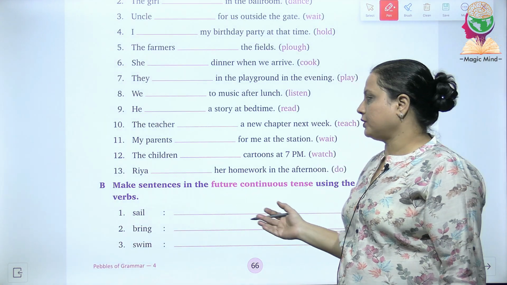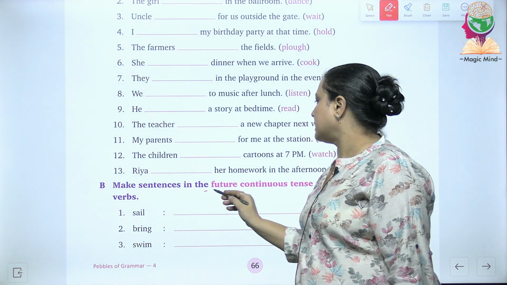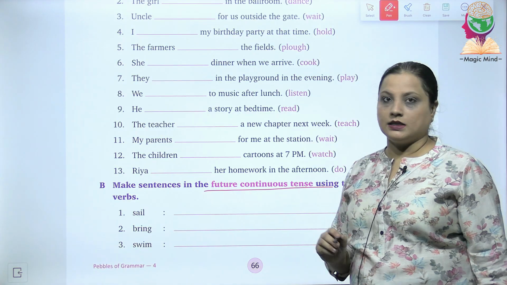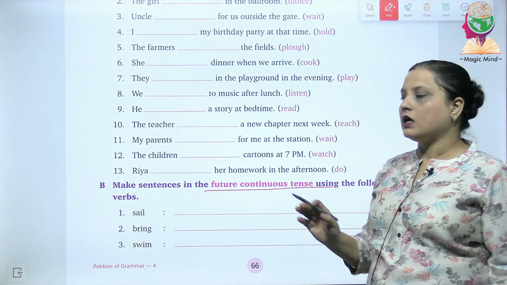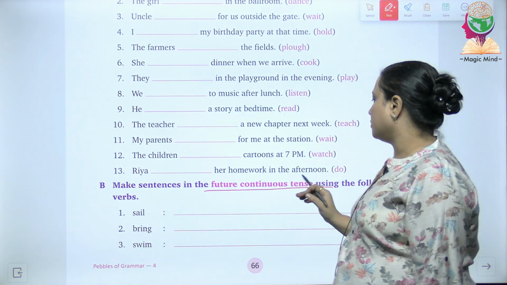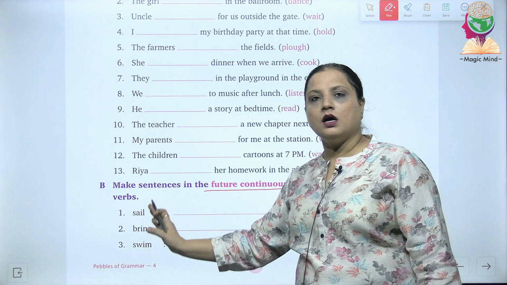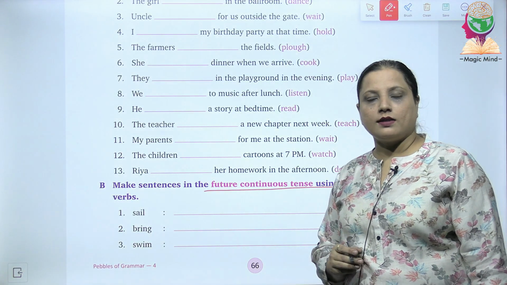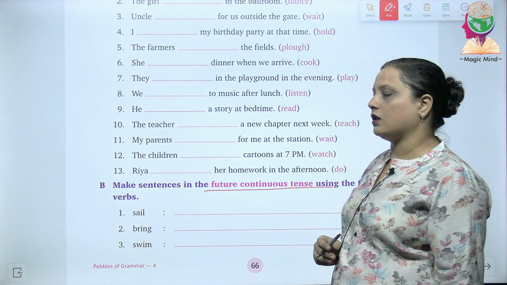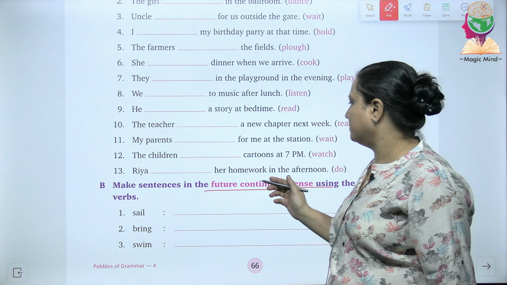What is the B question? It says make sentences in the future continuous tense using the following verbs. You have to make sentences in future continuous tense using the given verbs. So let's do the first one. The first word is sail. Let's make a sentence for it.